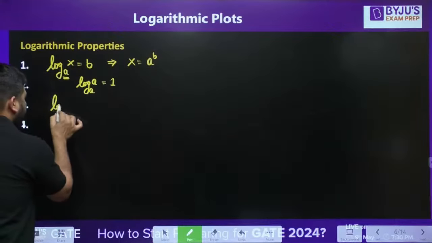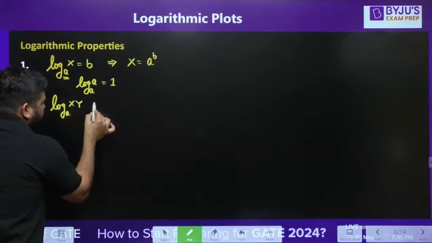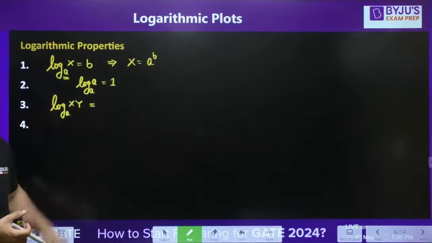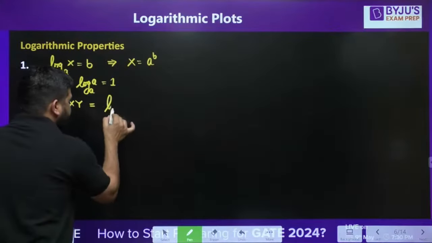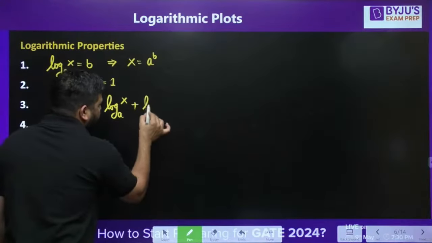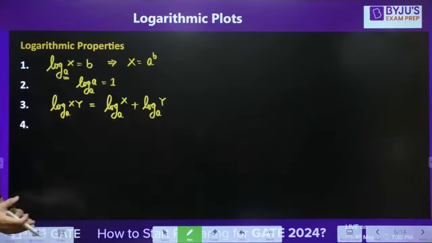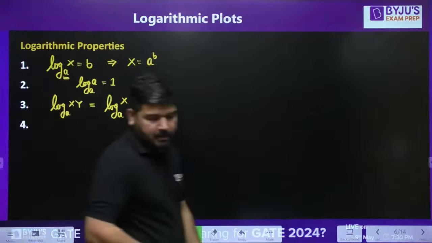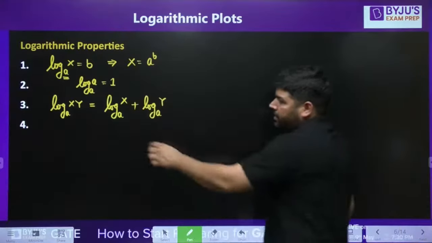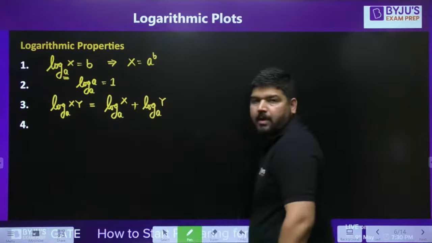Let's say I have log a xy. So what you can do is you can break this x and y like this: log a x plus log a y. Okay, so you can break it like this when x and y are multiplied and they are given in logarithm. Okay, so you can break it like this.